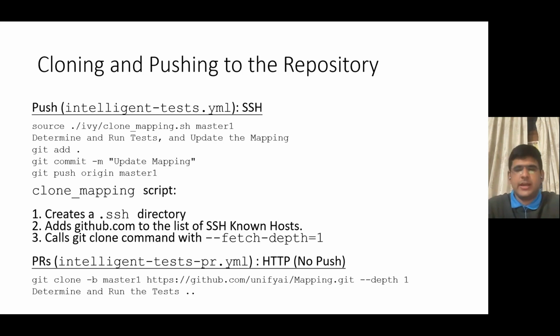In case of pull requests, it works differently. We do not have access to the SSH deploy key secret, and we don't even want to give PRs that access, and thus we don't use the SSH clone methodology, and instead use the HTTP clone method. And a PR should not update the mapping on the repository clearly, and thus no push is required in case of PRs.